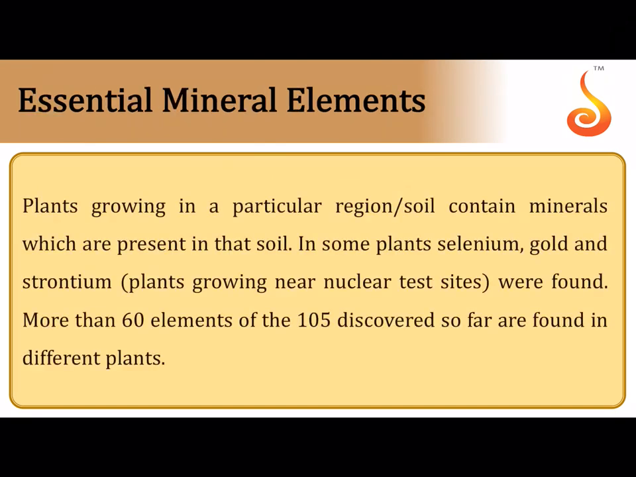Now, what are essential elements? Essential elements are those which are very much essential, as the name itself indicates, for the growth, for the survival, for the reproduction, for, say, the seed setting of the plant. Surprisingly, in some plants we can also find selenium, gold and strontium, as in plants which are growing near nuclear test sites. More than 60 different elements of the total 105 that have been discovered so far have been found in plants. That is, plants take them up actively or passively from the soil, and therefore they may be considered as essential mineral elements.